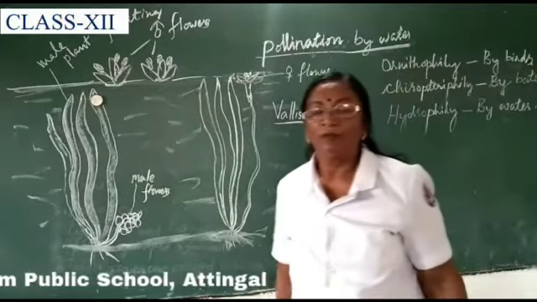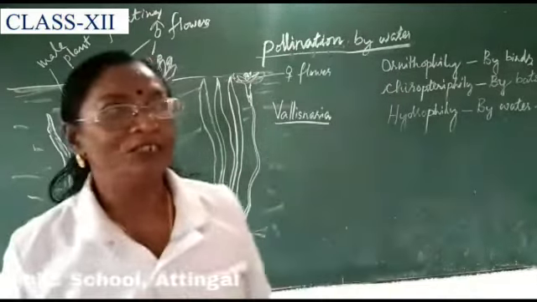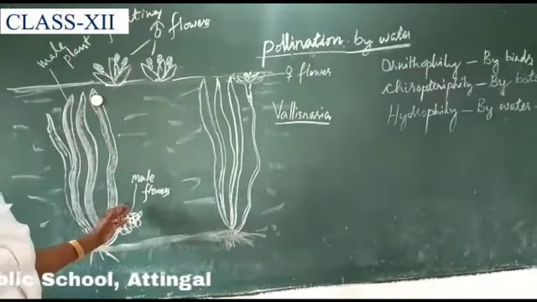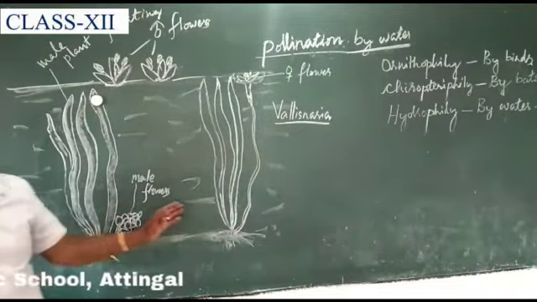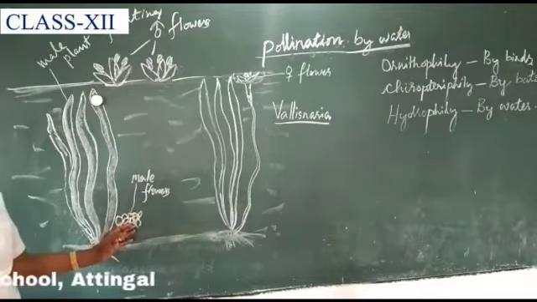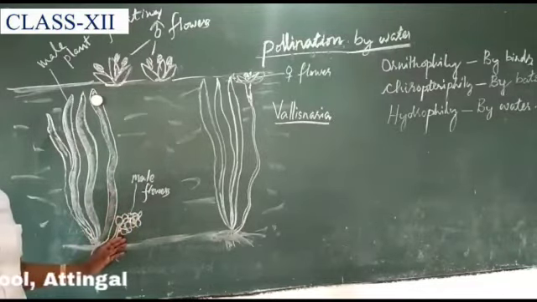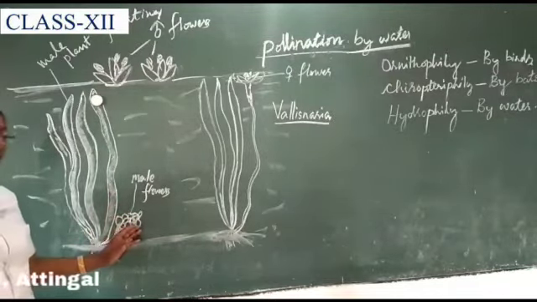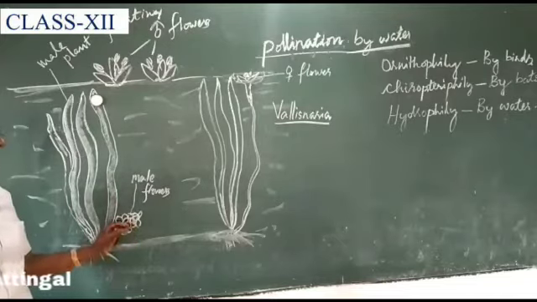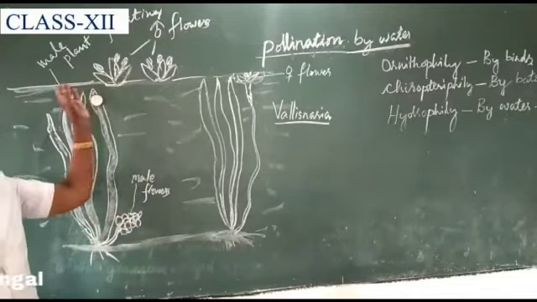First of all, we can see that the plants are dioecious, that is, male and female plants are separate. The male flowers are produced in clusters at the base of the male plant, and when they are fully mature, they are detached from the stalk and float on the surface of water.